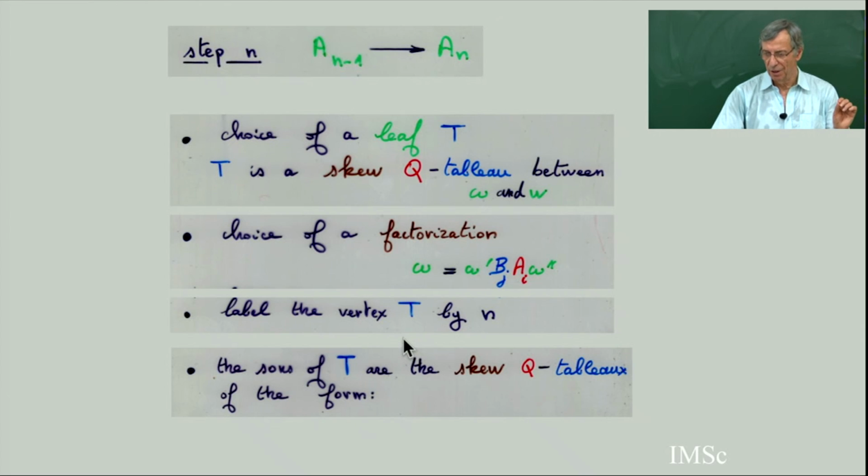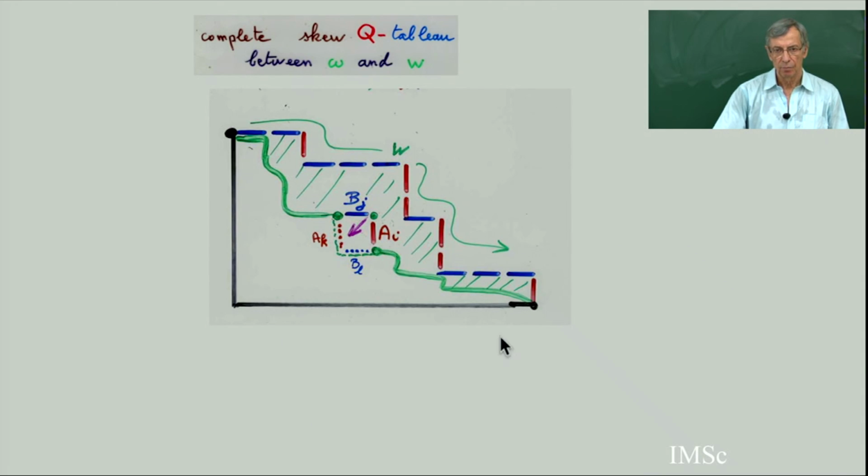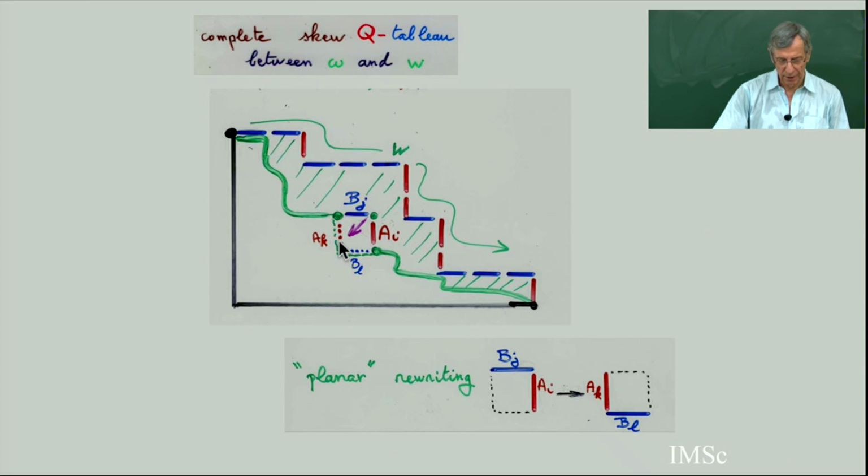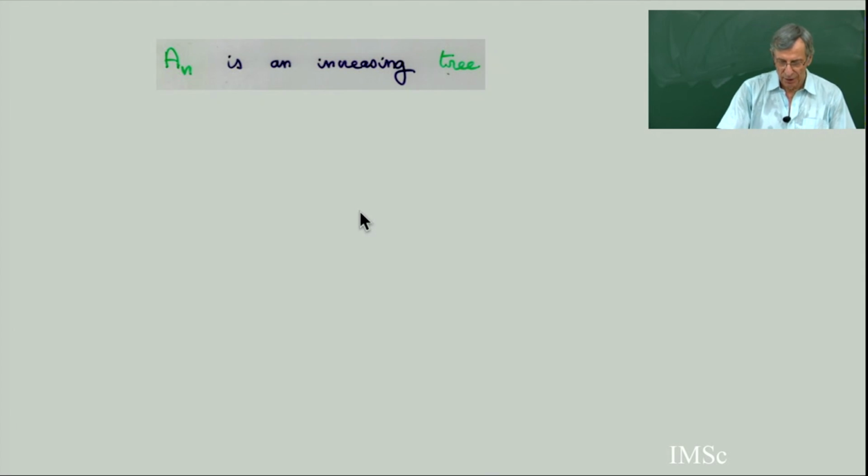And then the sum of this leaf will be all the skew tableau of the following form. So you do the rewriting, I do the rewriting BA AI equal AK BJ. I do this planar rewriting. And so my leaf will be the sum of all possible rewritings I get like this. So this is a big substitution of this monomial into the sum in the corresponding equation. So An is an increasing tree.